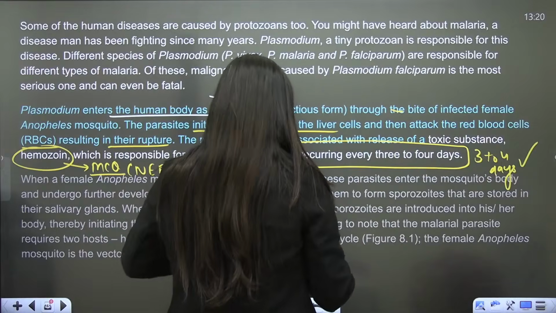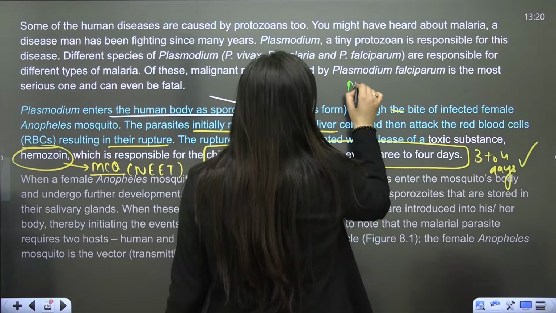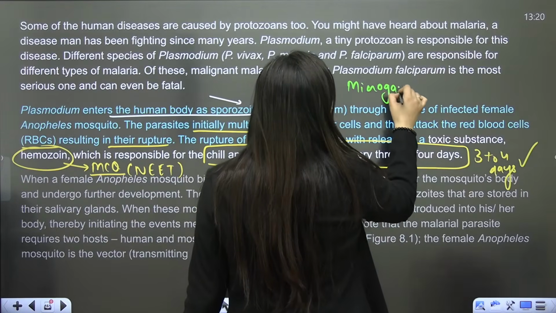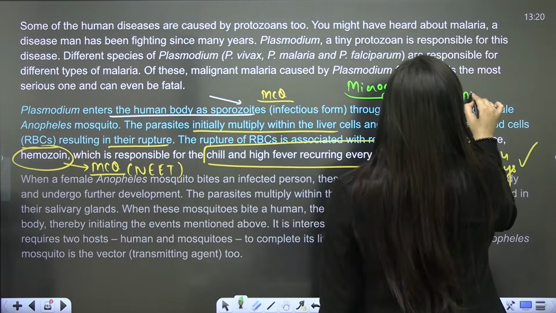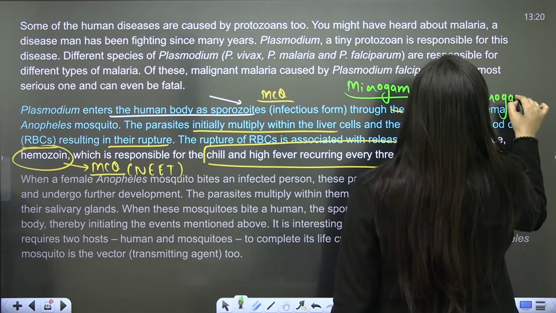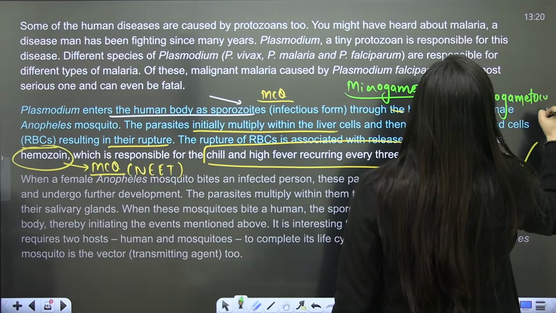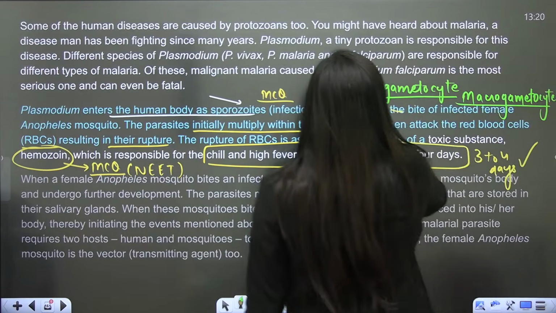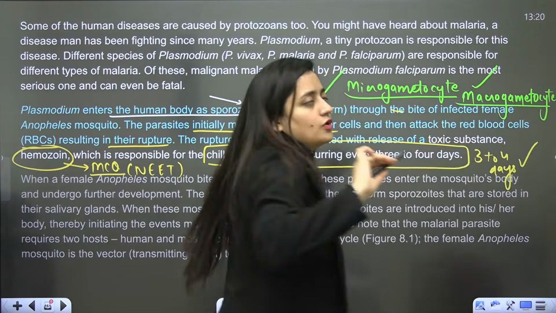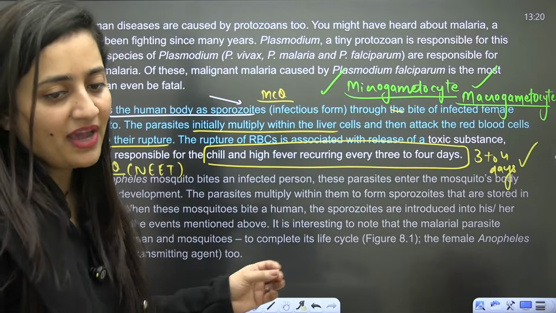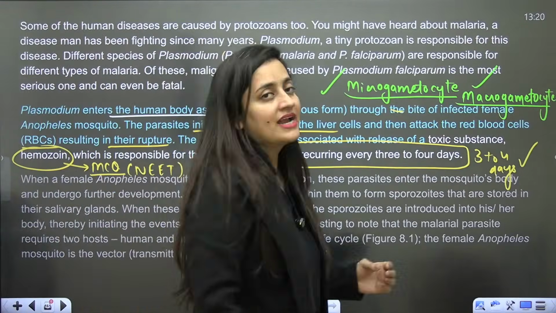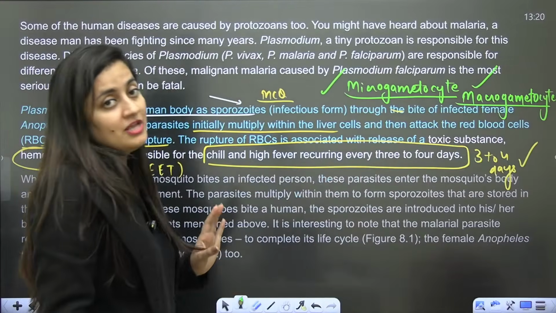So basically some RBCs will not be destroyed; they will behave like microgametocyte or macrogametocyte. Micro, small in size; macro, large in size. Microgametocyte will form the male gamete, the other one will form the female gamete.